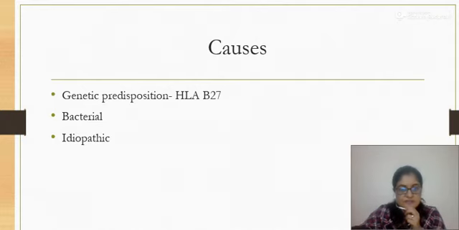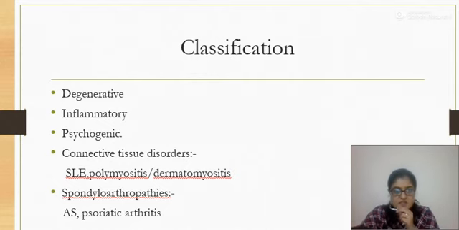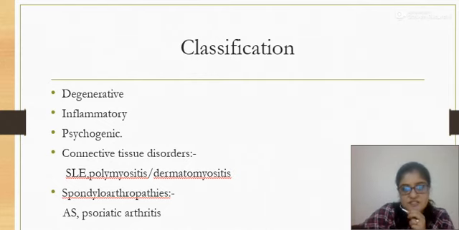Mostly it is of idiopathic origin. Causes: genetic predisposition, the HLA-B27 antigen is found in the blood test. Bacterial cause is also there, and idiopathic, that is the cause of unknown origin. Classification: it is divided into degenerative, inflammatory, psychogenic, connective tissue diseases such as SLE, polymyositis, dermatomyositis, and spondyloarthropathies such as AS, ankylosing spondylitis, psoriatic arthritis. Osteoarthritis falls in the category of degenerative wear and tear disease. Inflammatory is RA, rheumatoid arthritis, and conditions such as fibromyalgia fall under the category of psychogenic.